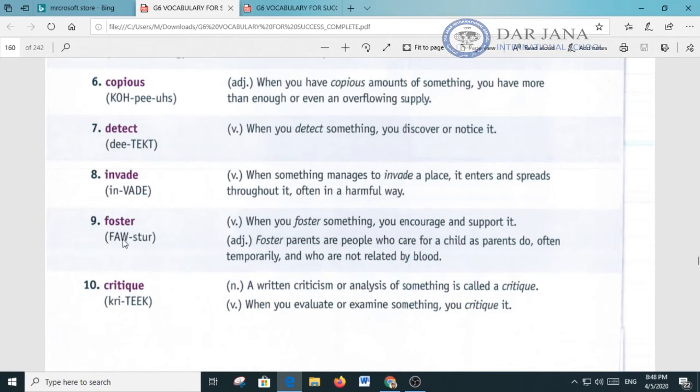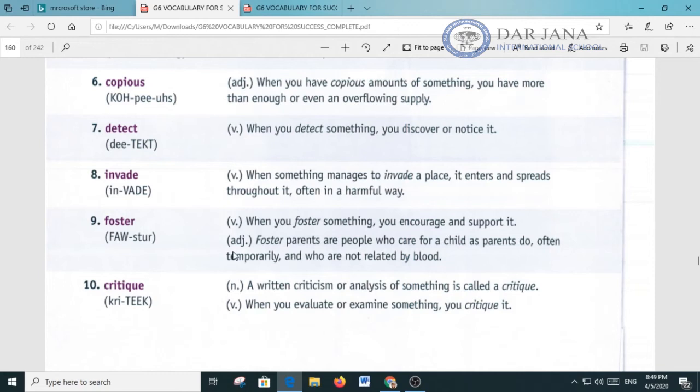Number 9, foster. The stress is on the first syllable of the word foster. And this is a verb in one situation and an adjective in another. As a verb, when you foster something, you encourage and support it. Now let's use the word foster in a sentence. The man had fostered the homeless child for years.